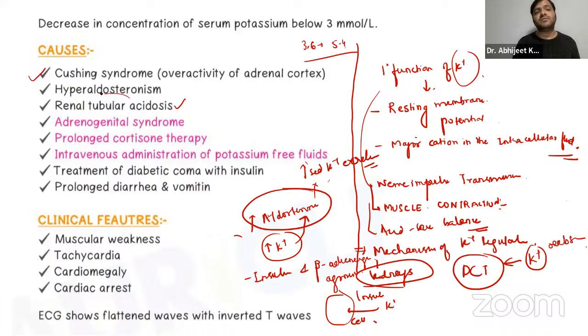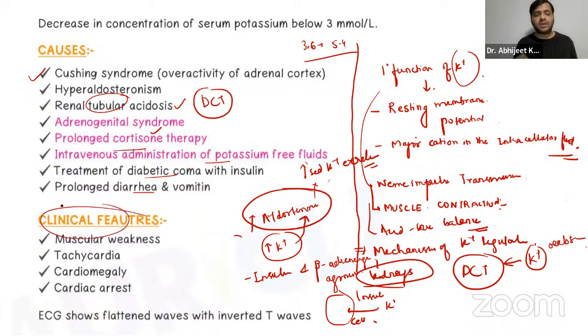Renal tubular acidosis, obviously, I told you the DCT helps in the reabsorption of the potassium which was filtered by the glomerulus. If the tubules are not working properly, the potassium will be excreted out of the body, and ultimately it will result in a decrease in the potassium levels in the plasma, right? We have adrenogenital syndrome, prolonged cortisone therapy, intravenous administration of potassium free fluids. Okay, so if we are not giving potassium to the patient, obviously, treatment of diabetic coma, and prolonged diarrhea.